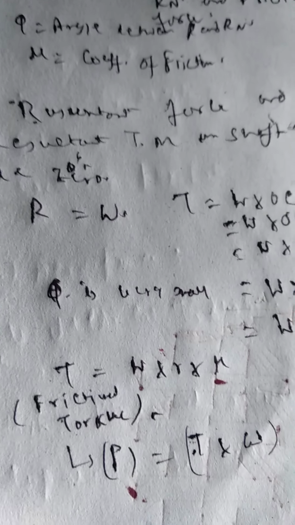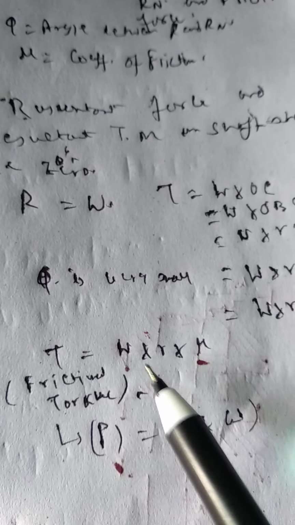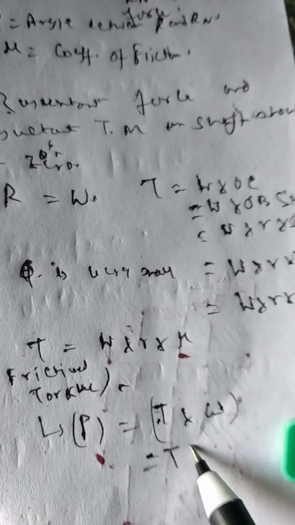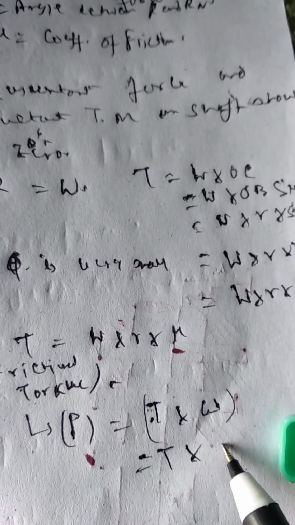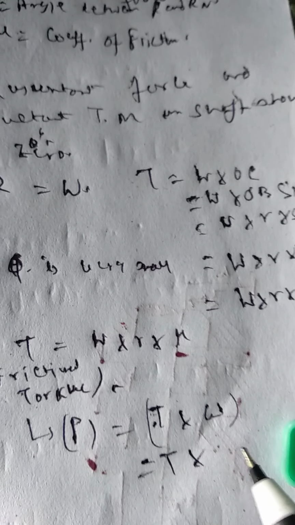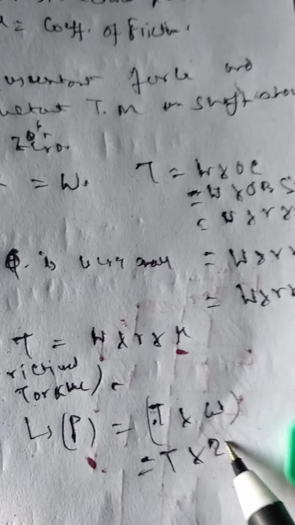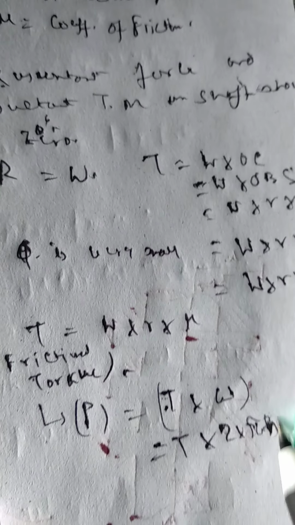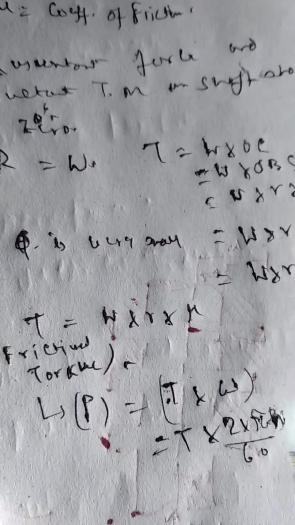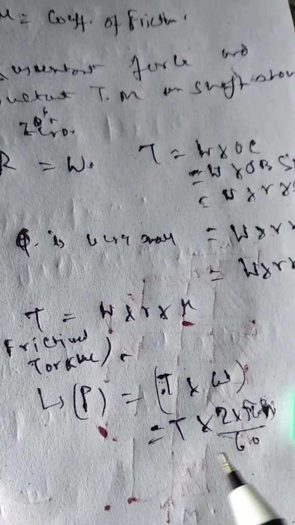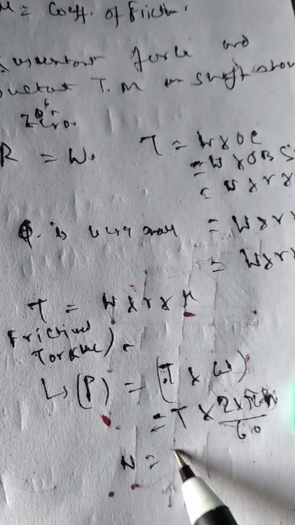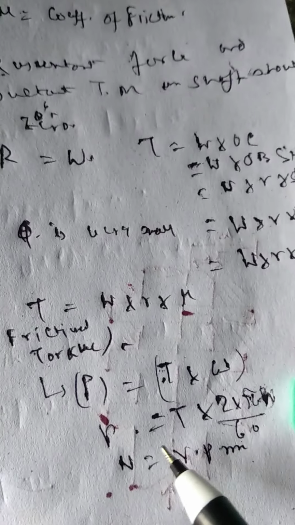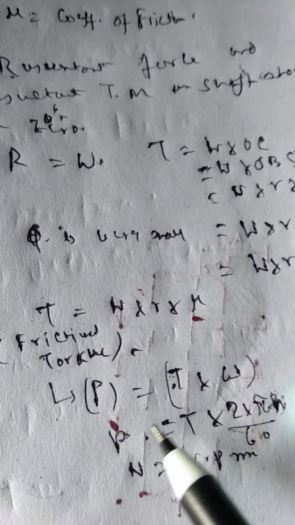Now you know the value of T, and omega you can write in terms of n, the speed of the shaft in RPM: 2 pi n by 60, where n is the speed in RPM. So this is the power being wasted due to friction.